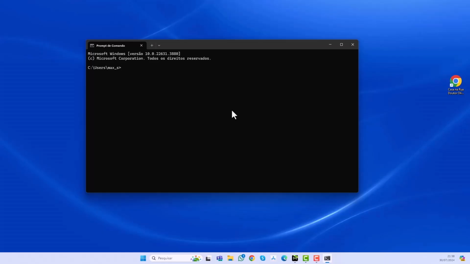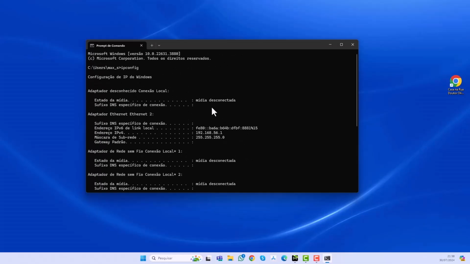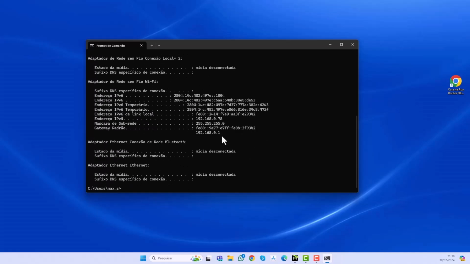I wanted to show you first that every computer... well, if anyone already knows what I'm going to talk about now, they can skip this class, right? But for those who don't know, let's go. Our computer, and every computer that's on the internet or in a home network, has an IP. As you can see, I gave this command here, ipconfig, which shows the IPv4 address of this computer. And this address here was given by the router too, right?